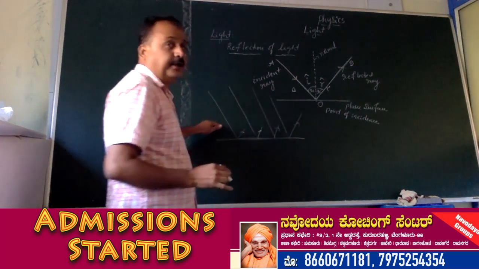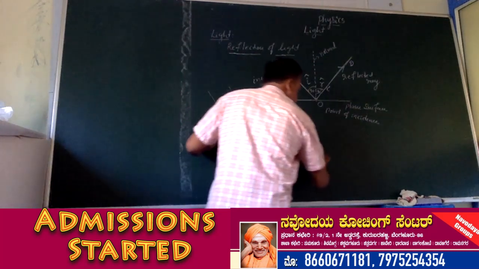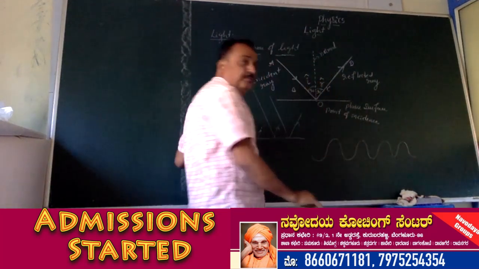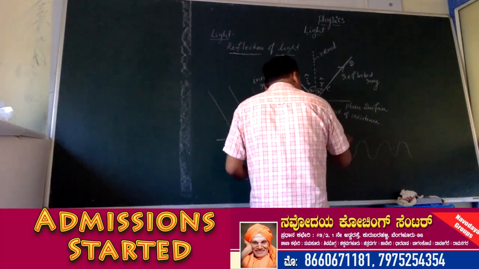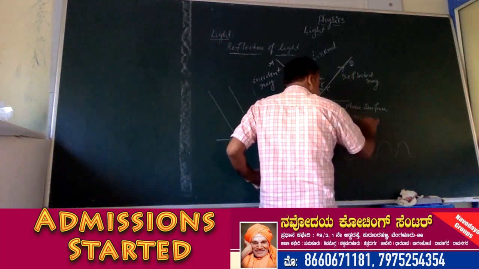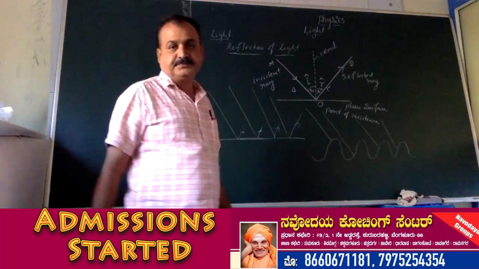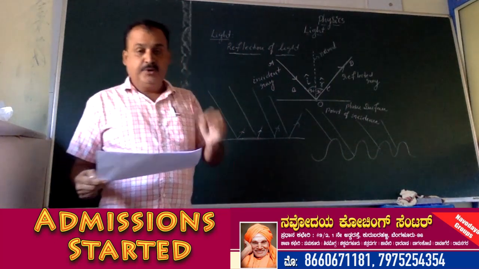It is called regular reflection. A curved surface or irregular surface: if the rays of light fall on this irregular surface, they also reflect. It is called irregular reflection. Okay. So the first point we have to know is what is light.